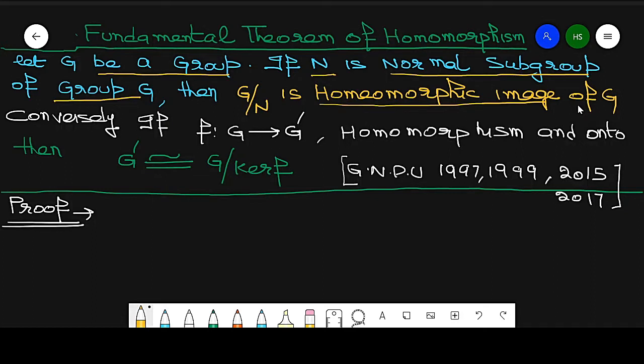Homomorphic image means homomorphism and onto. So this is our first part.